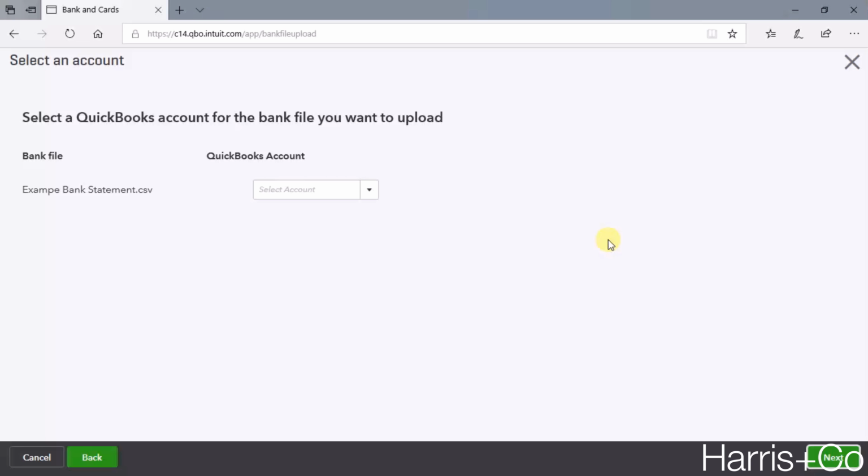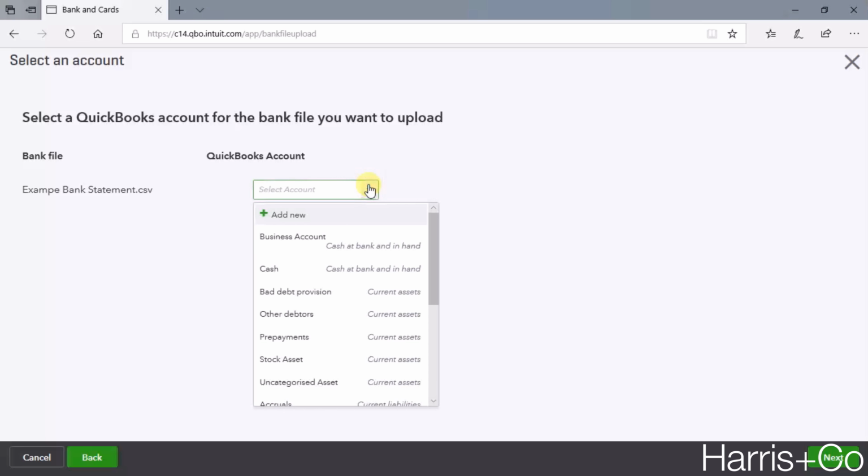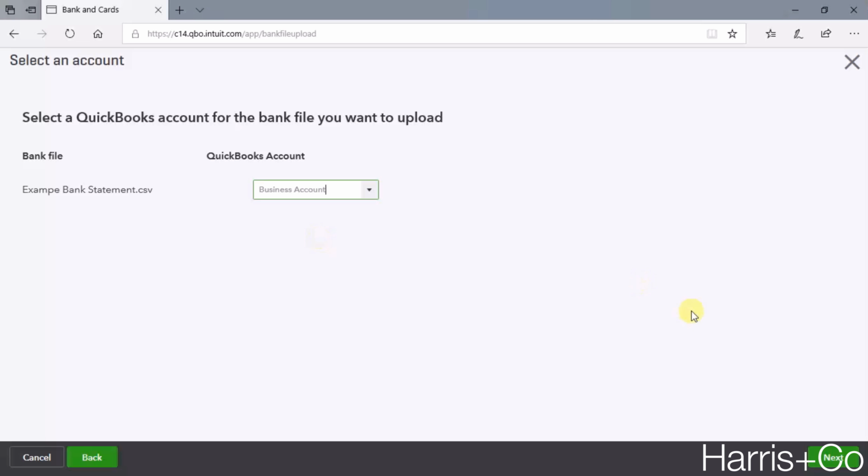Then it starts running through a few questions with you just to make sure that it's going to import the data correctly. The first question it's asking is, which bank account is this that we're importing data for? In this demo account, there is only one bank account, so it's fairly straightforward, but I know many businesses have 3, 4, 5 different accounts, some savings, some high interest, things like that. So at this point, you just select which bank account that is, and then click next.